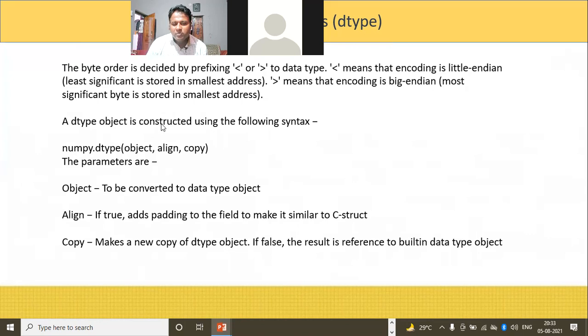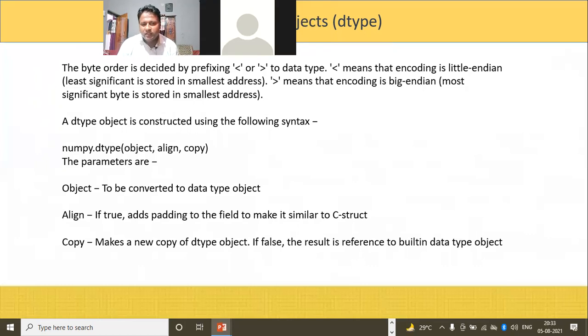The dtype object is constructed using the following syntax. If you want to get a data type of any value, then we're using the NumPy dtype object with parameters object, align and copy. The parameter object is the object to convert to a data type object. Align, if true, adds padding to make it similar to a C structure. Copy makes a new copy of the data type. If false, the result is a reference to the built-in data type object.